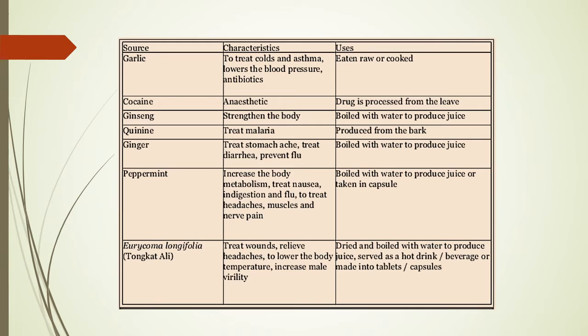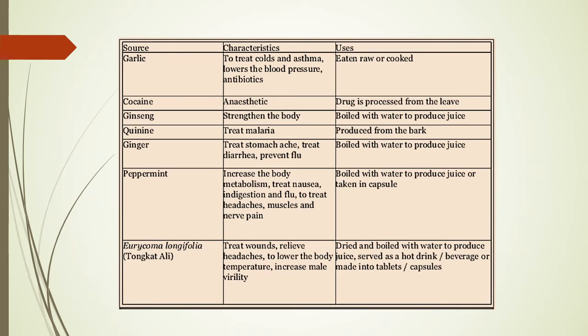Ginseng: the Chinese believe that ginseng can strengthen the body. And how is it used? Boil with water or make juice. Quinine treats malaria and is produced from the bark of the tree. Ginger: we also believe that ginger treats stomach ache, treats diarrhea and prevents flu. How is it used? We boil it with water and produce juice.